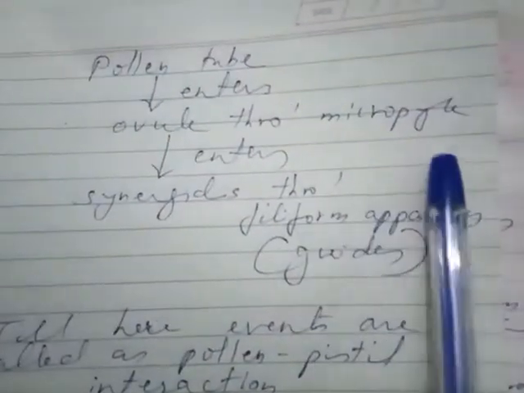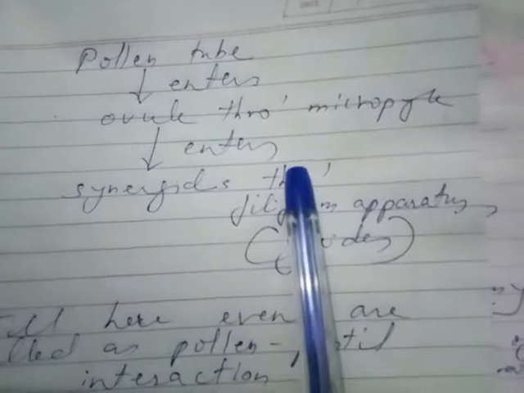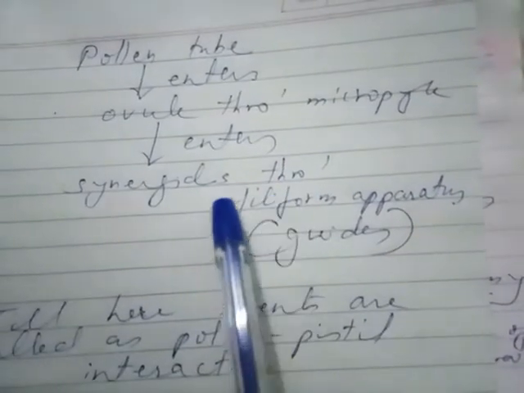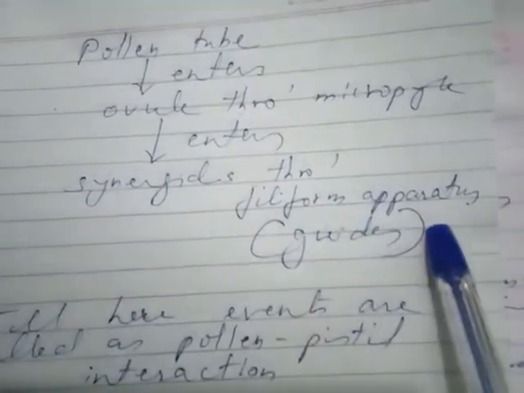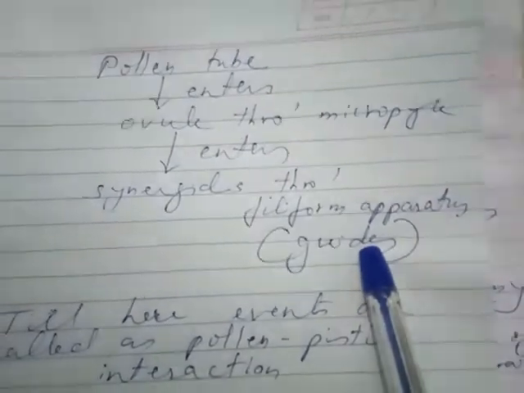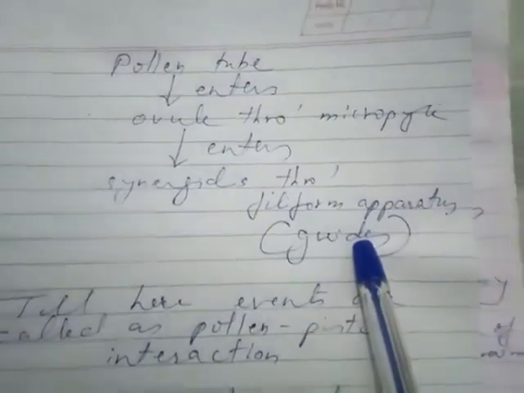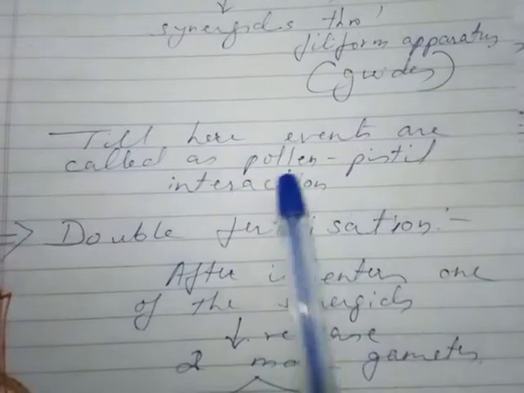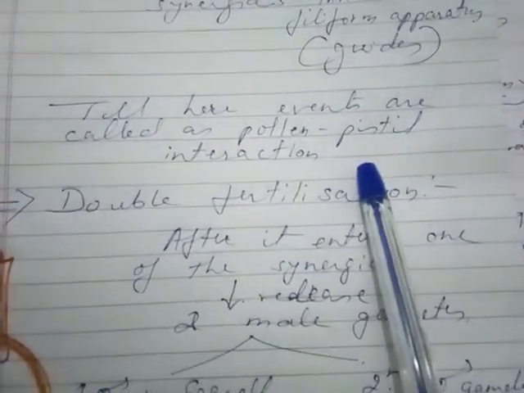Now the pollen tube will enter the ovule through the micropyle and enter the synergid through the filiform apparatus, which guides it. Till here, the events are called pollen pistil interaction.